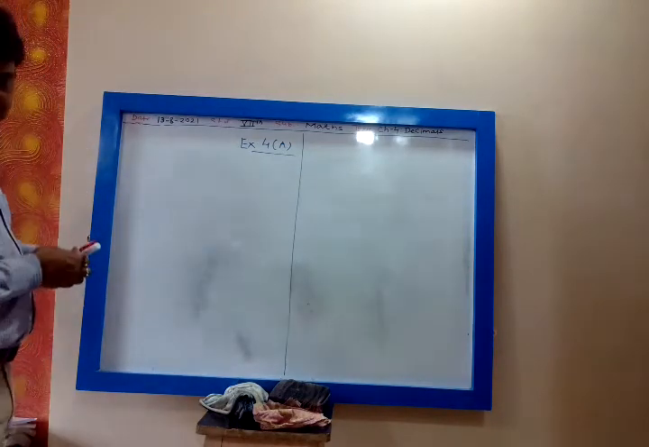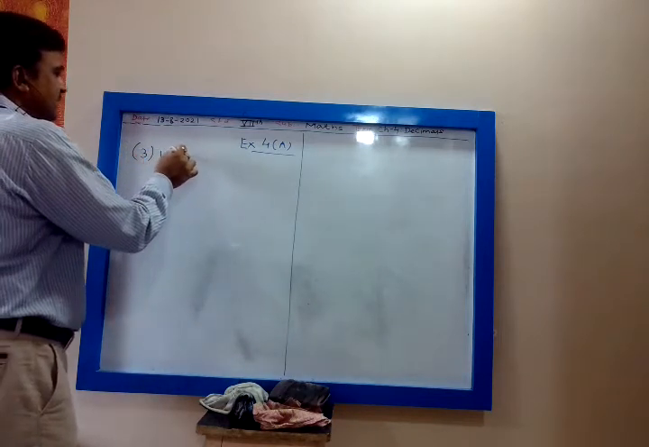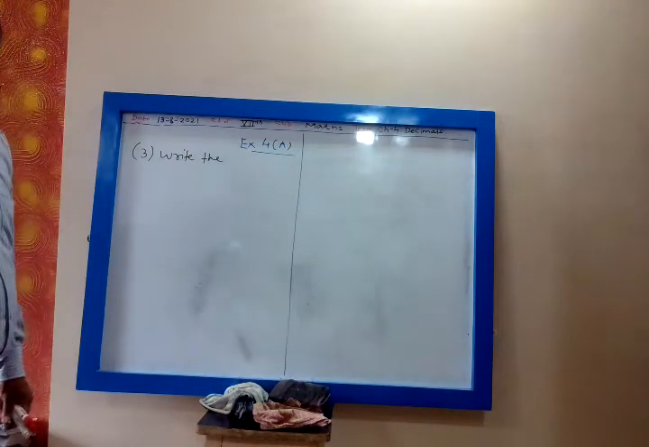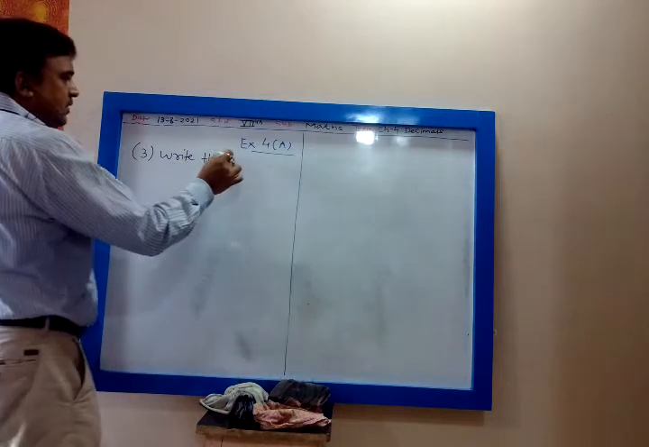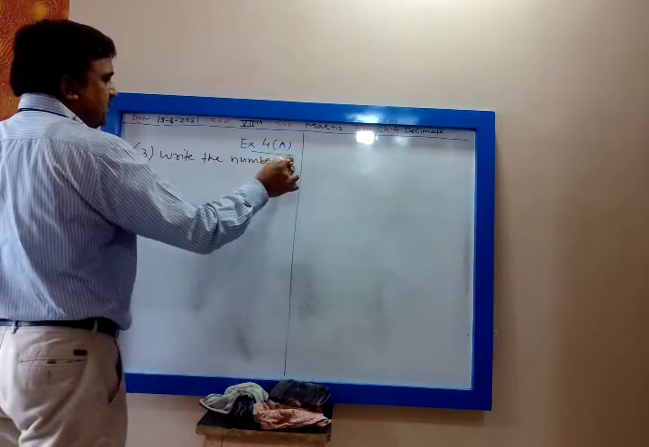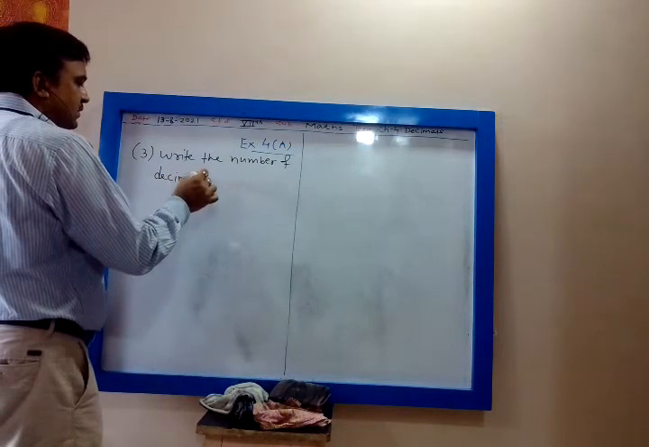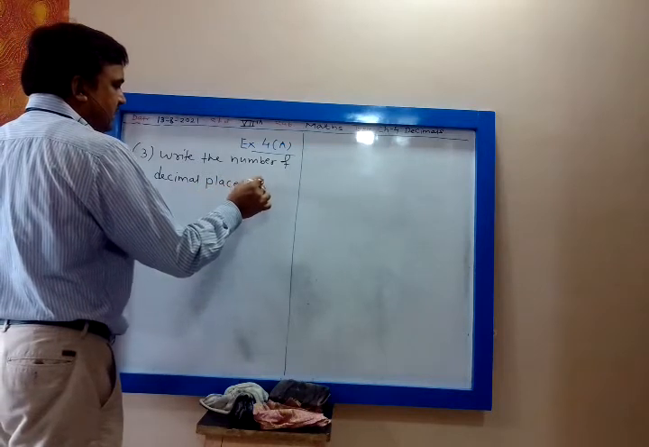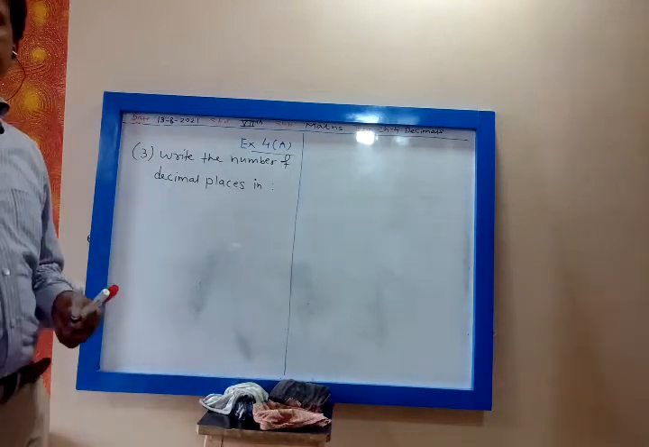Let us start the third one. Write the number of decimal places in the following. You have to count the number of decimal places and write down.